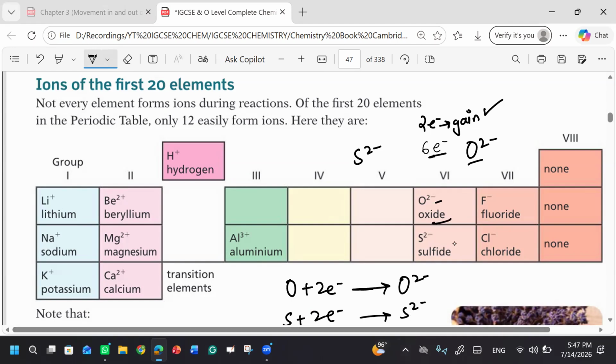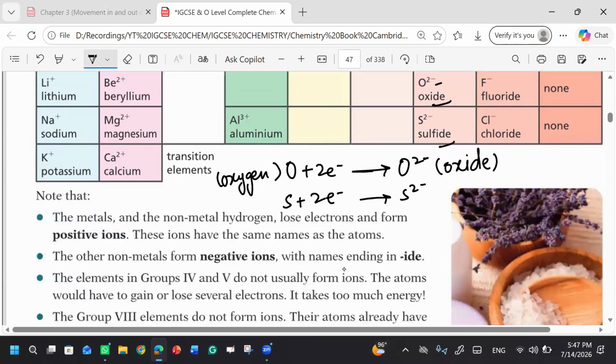And it will now be known as oxide and sulfide. You remember I told you that if we have cations, the names of cations don't change. It is lithium, sodium, potassium, beryllium, magnesium, calcium, all that, right? But if we talk about the anions, their names are changed. For example, the neutral oxygen is known as oxygen, right? But once it gains two electrons, it will be known as oxide. You will not say oxygen. Similarly, this one is sulfur, and when it gains electrons, what will it be known as?